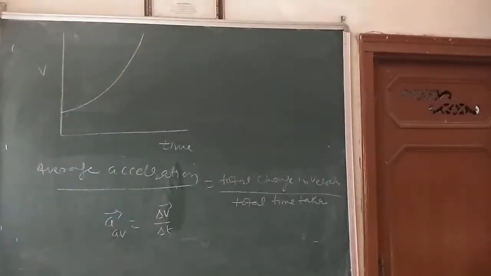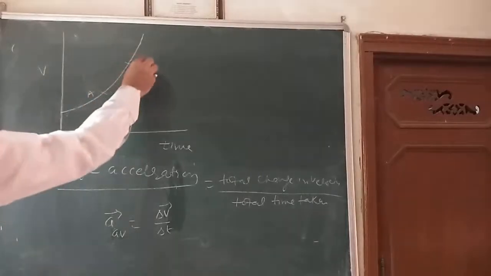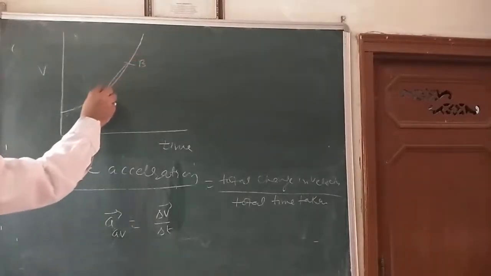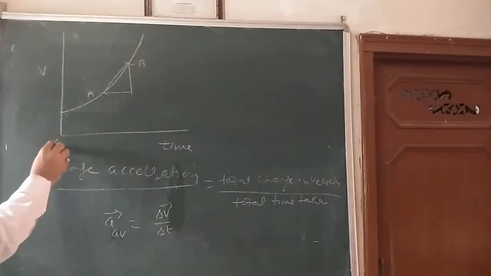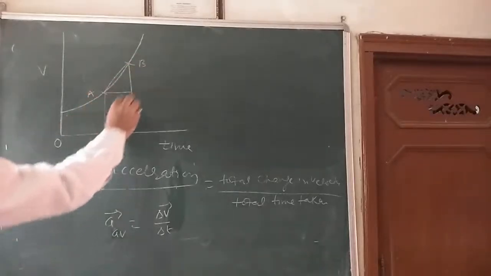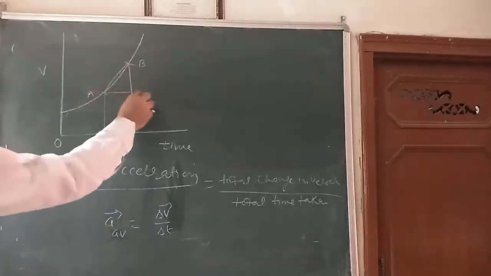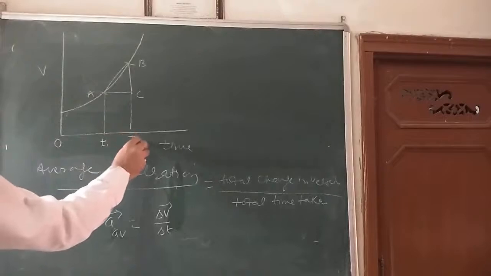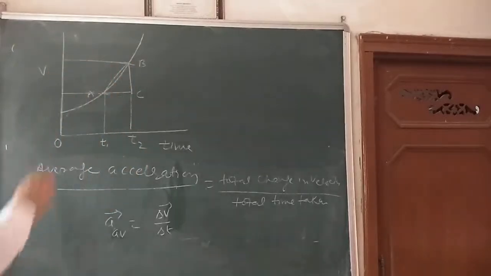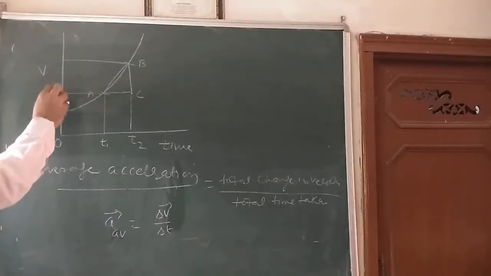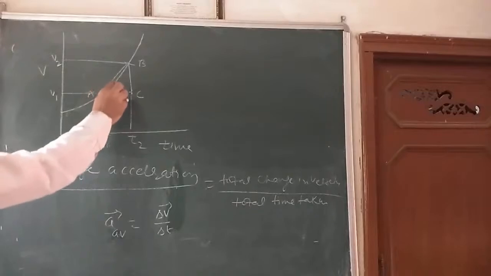Take two points A and B and draw a straight line and make a triangle. Here is the origin. The three corners of this triangle are A, B and C. Here is the time t1 and here is the time t2. Take two values of velocity, v1 and v2. Here the angle made is theta.